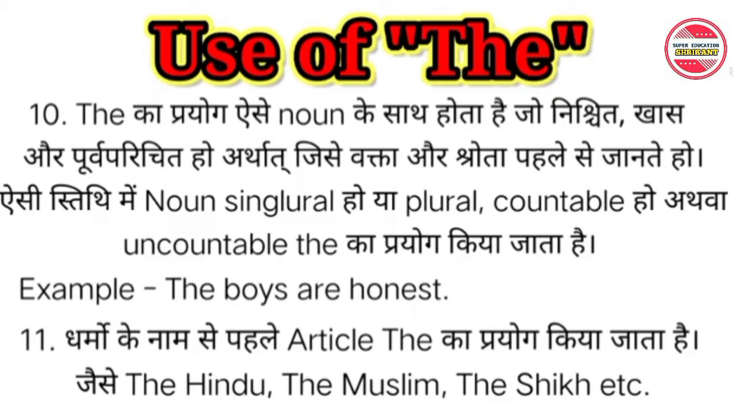The next point: "the" is used before the name of a religion.